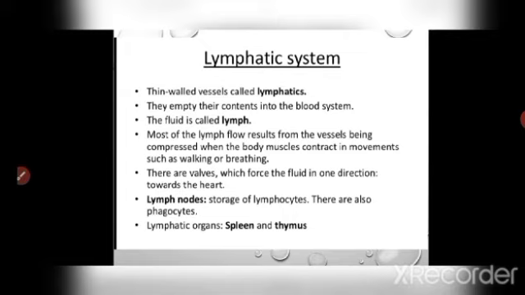The second circulatory system, that is the lymphatic system, consists of lymph vessels and lymph nodes. Lymph, it is filtered blood. It is a clear watery fluid without protein and RBC. It flows through lymphatic vessels. It is a link between blood and tissue fluid.